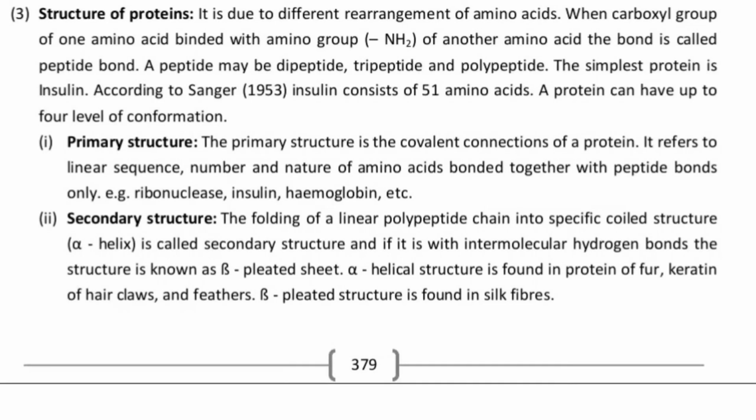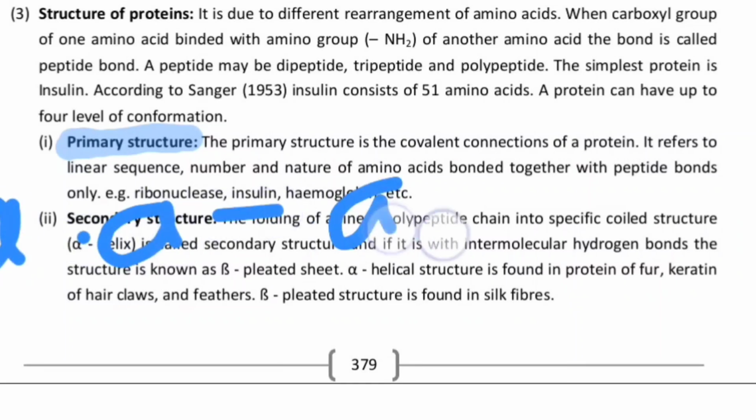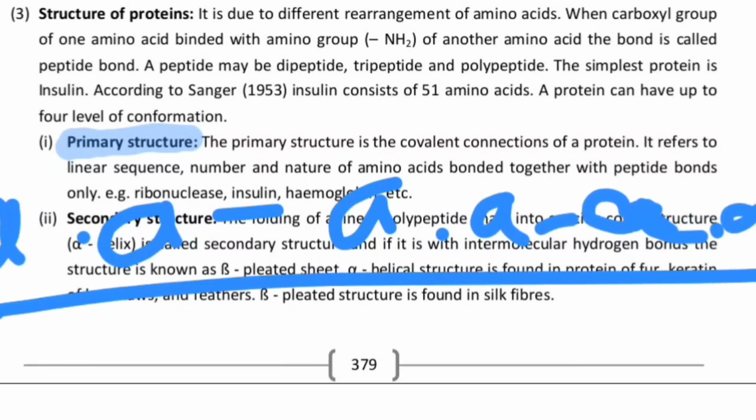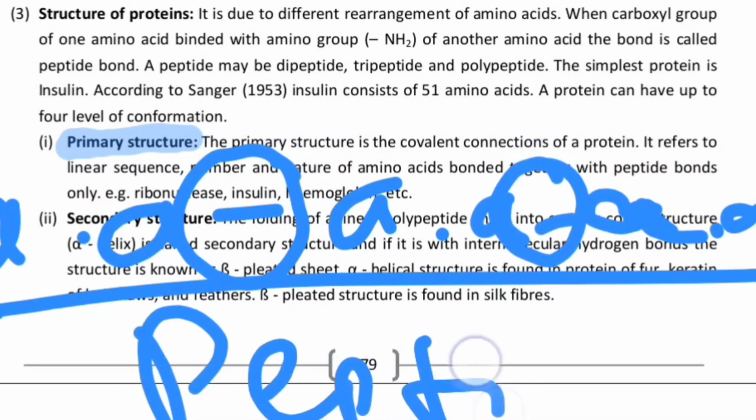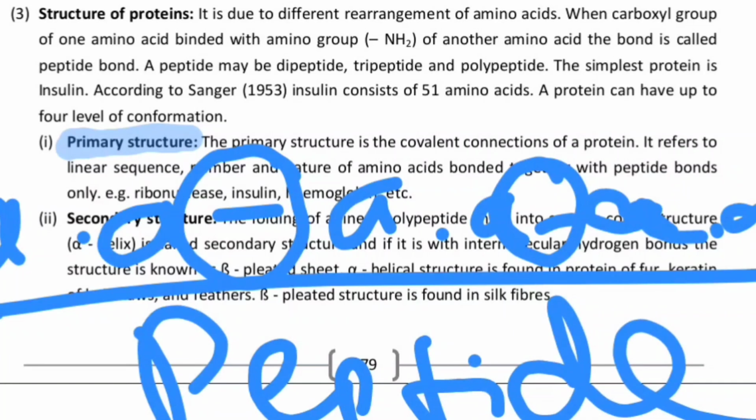Okay, we have 4 levels of configuration in the proteins: the primary, secondary, tertiary, and the quaternary. So the first thing is the primary structure of the protein. The primary structure is the covalent connection of a protein. It refers to the linear sequence, the number and the nature of the amino acids which are bonded together with the peptide bond, as in ribonuclease, insulin, or hemoglobin. So somehow I can draw amino acids, and so on. Somehow this will be the primary structure of protein, and these bonds are called peptide bonds. The most important bonds in the protein's structure are peptide bonds.